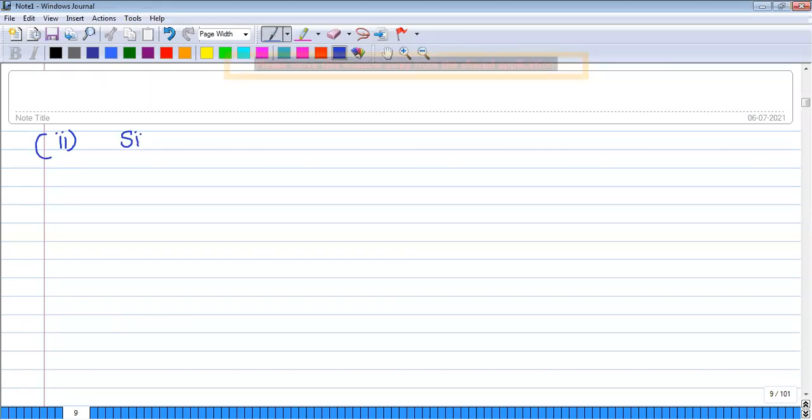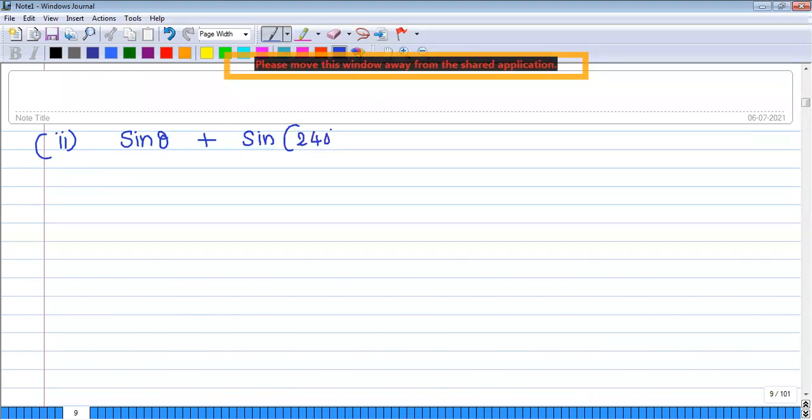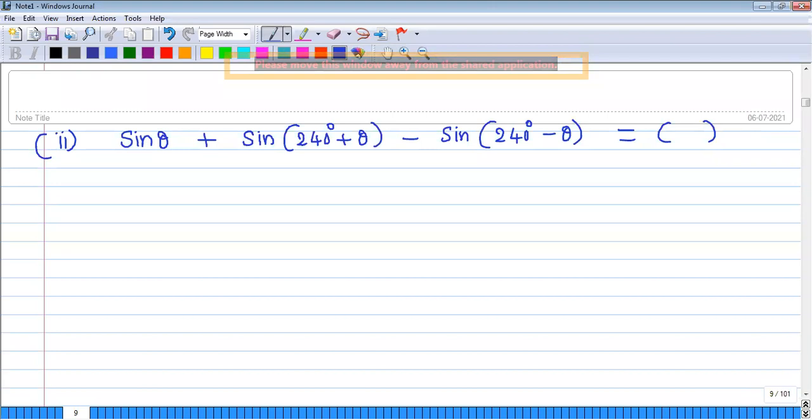Sine theta plus sine 240 degrees plus theta minus sine 240 degrees minus theta. Okay, try yourself. What is the answer? Zero, sir. Zero. Okay, you are hero. Right.